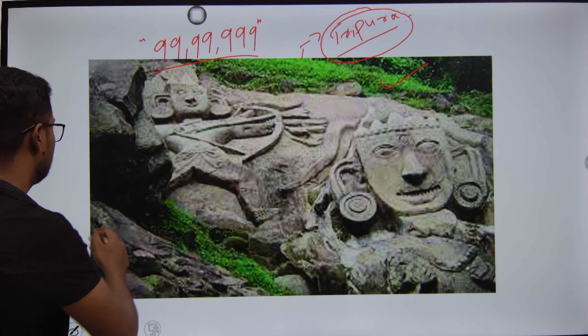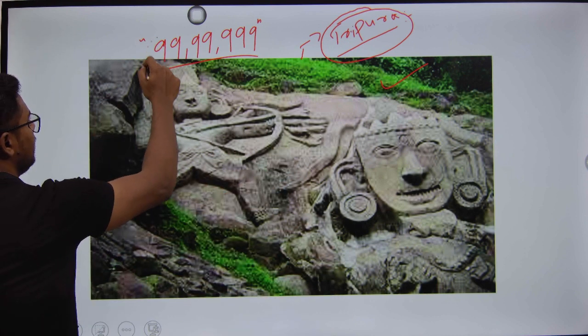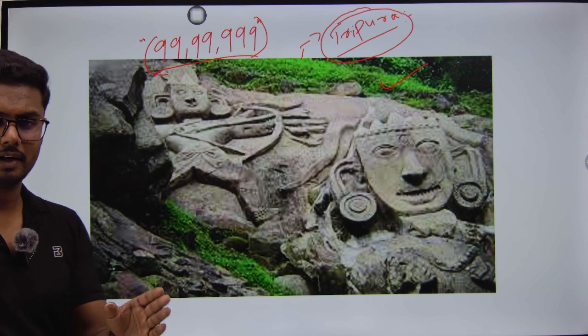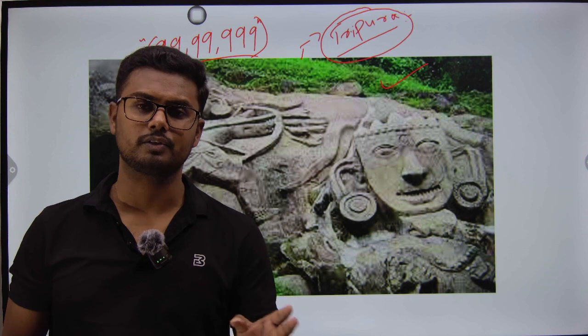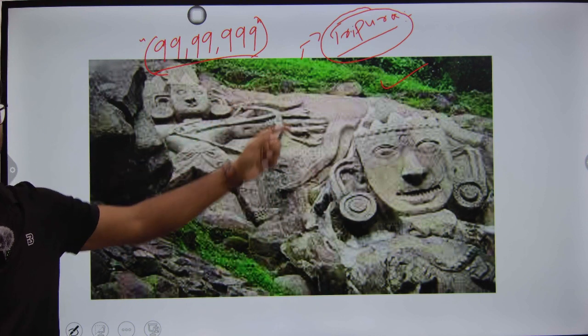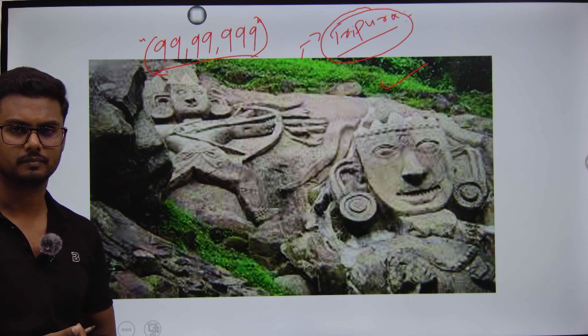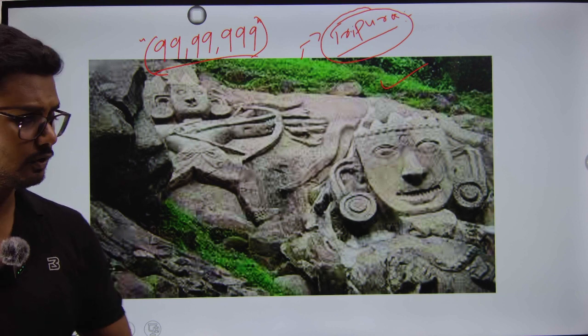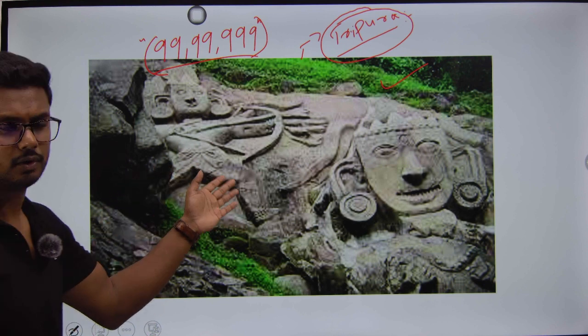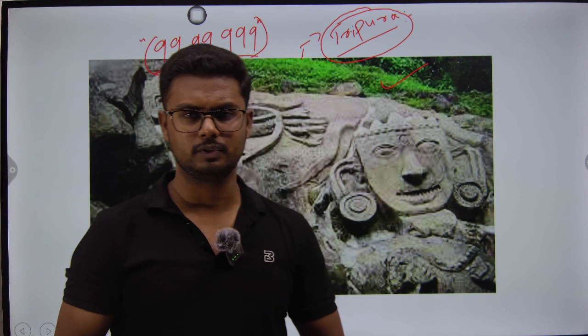And please remember, there are exactly 99,999 rock sculptures in this particular Unakoti area, which is located in the state of Tripura. So this is how the various stories say that these rock sculptures came into existence.